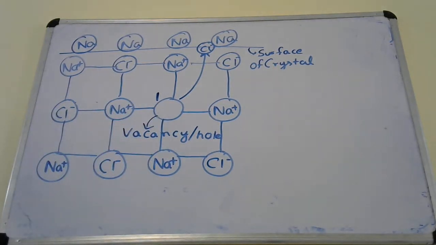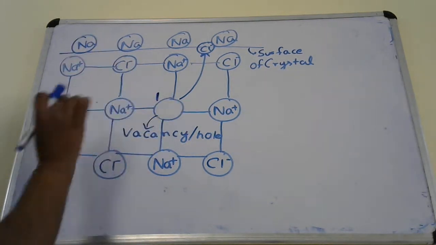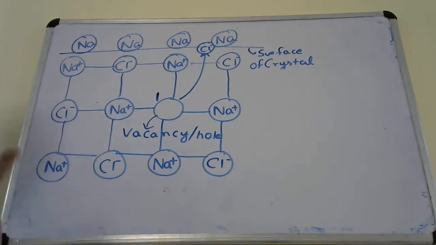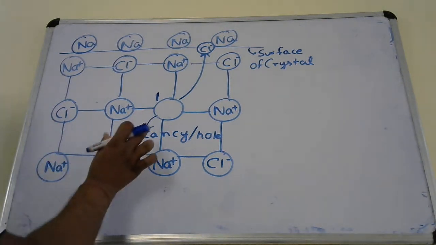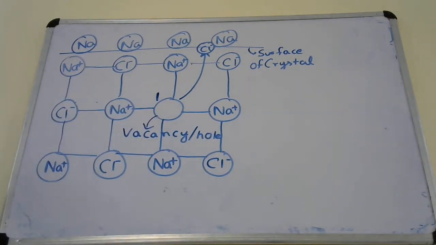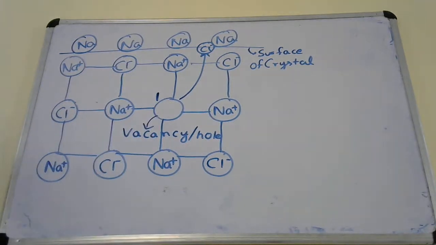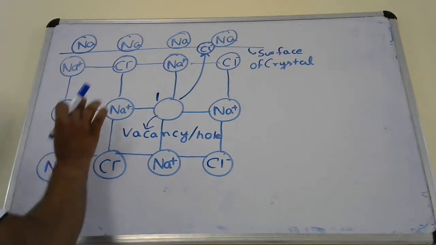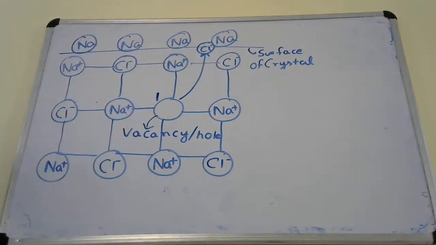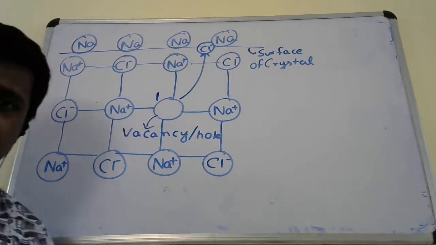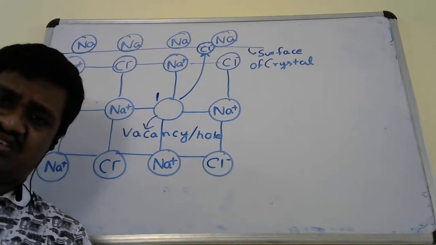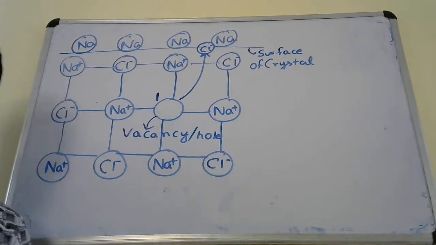Whenever an ion is removed or dislocated from an original position, a vacancy is created at that position, and that vacancy is called a hole. You can remove a Cl minus ion from any lattice site, not only from this site; I have chosen this lattice site, suppose.